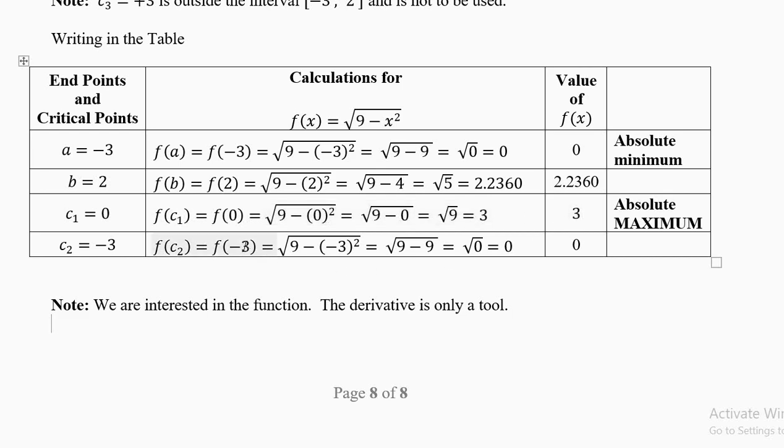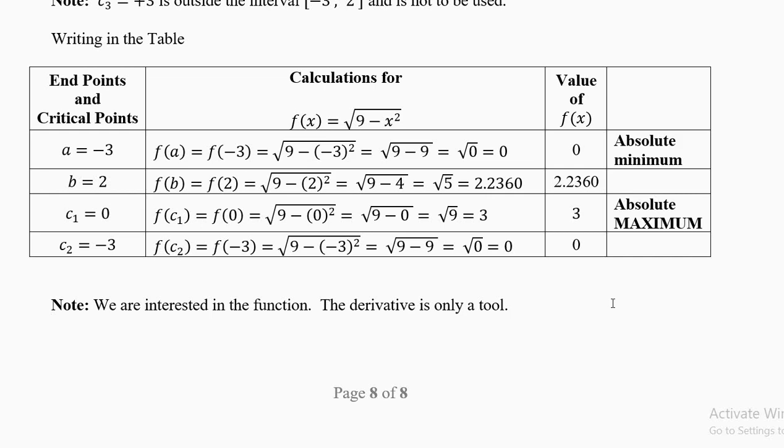Now C2 equal to minus 3. Now this C2 is repeating. Sometimes the critical points will be the same as the endpoints of the interval. So minus 3 is repeating here. You just copy this calculation here. You'll again get 0. Write it 0 here. So some values will repeat. Now here 0 and this 0. If you like to write minimum here, write here. If you want to write it here, write it here. Do not write it in two places.